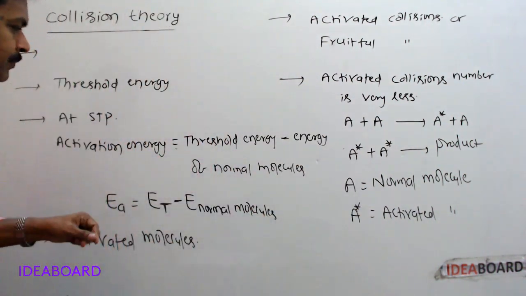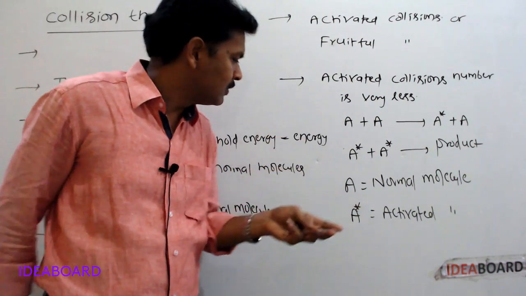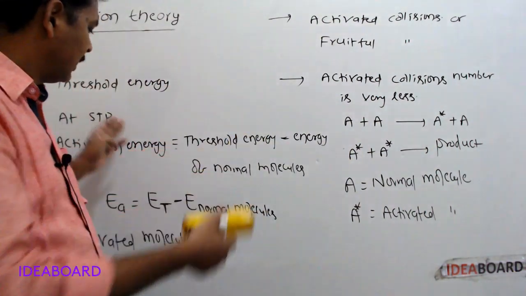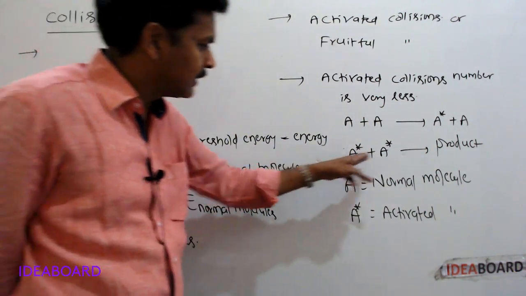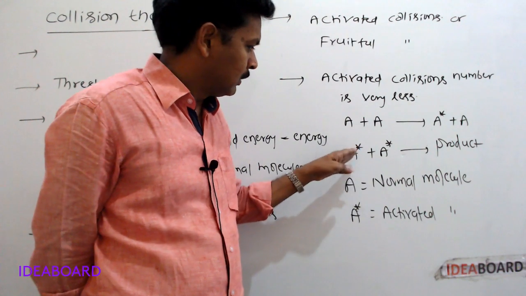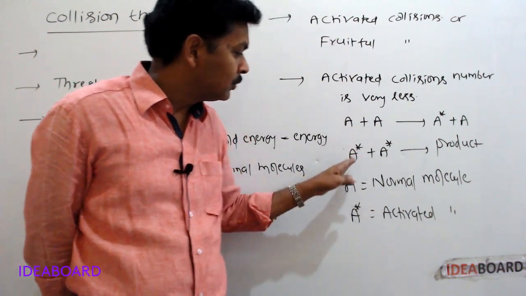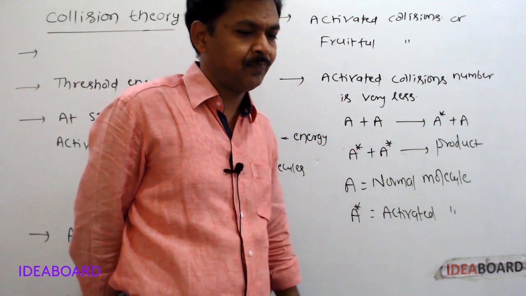During that collision, that normal molecules will be converted into activated molecules. These are the activated molecules. This is activated collision, or this is a fruitful collision. Due to this collision only, product will be formed.